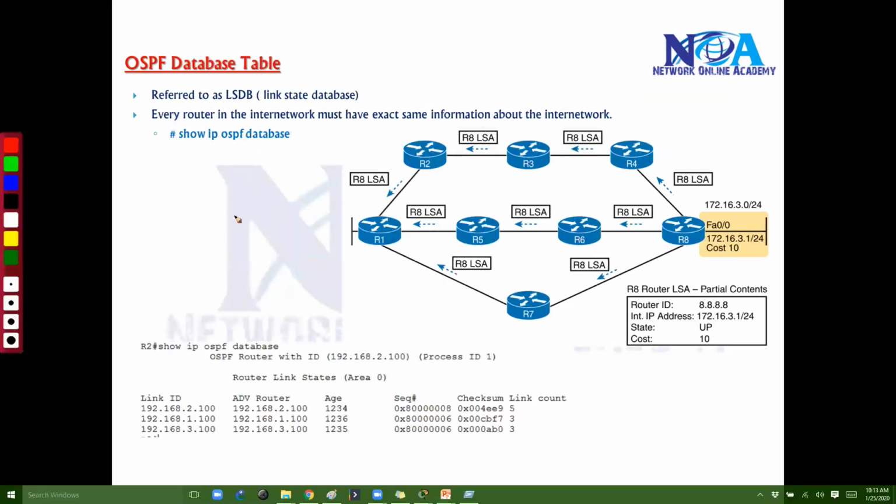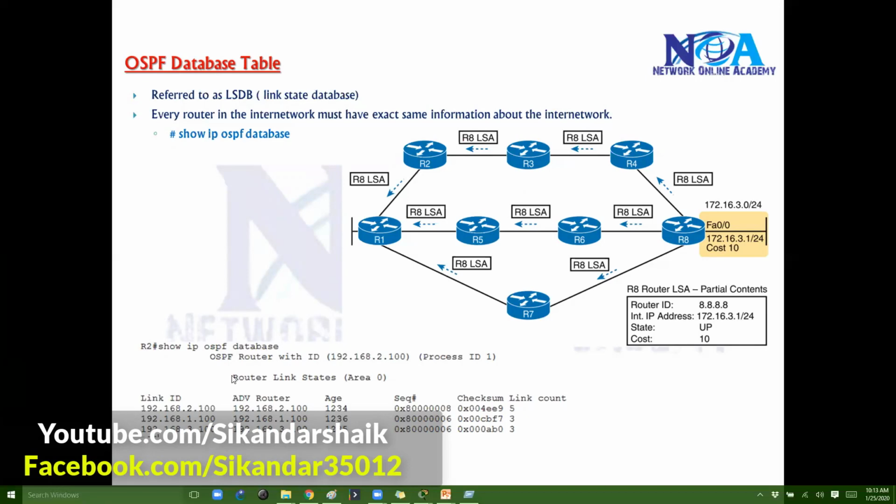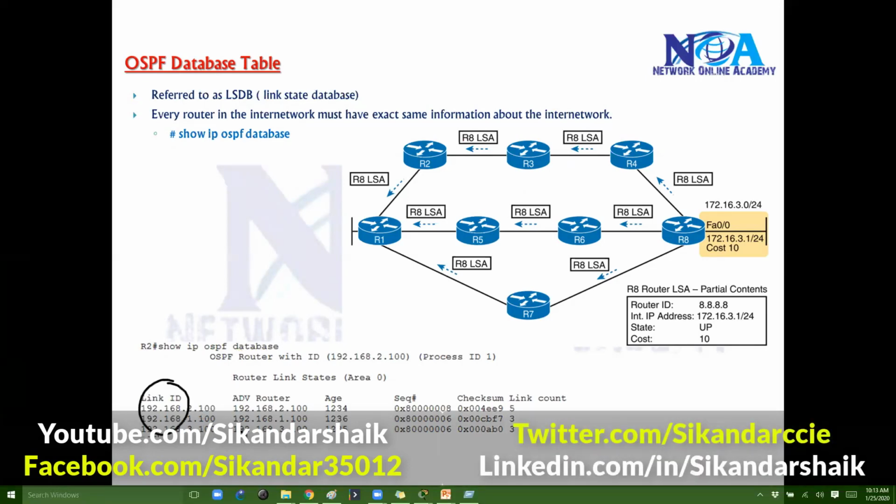Practically people also refer to this as a database table, and we can verify that by using show ip ospf database. It is nothing but your link state database, or in simple words, the database table. So what is this exactly? Every router in the network must have the same information about all the devices, all the links, all the information. And we can verify that by using this show ip ospf database command. You can see the sample output here, with information like the link ID and the advertising router IDs.